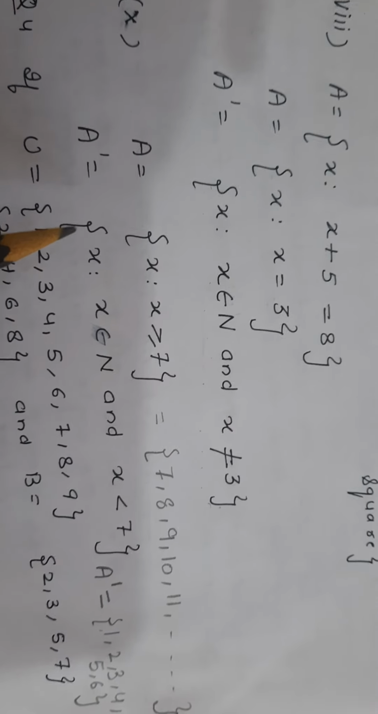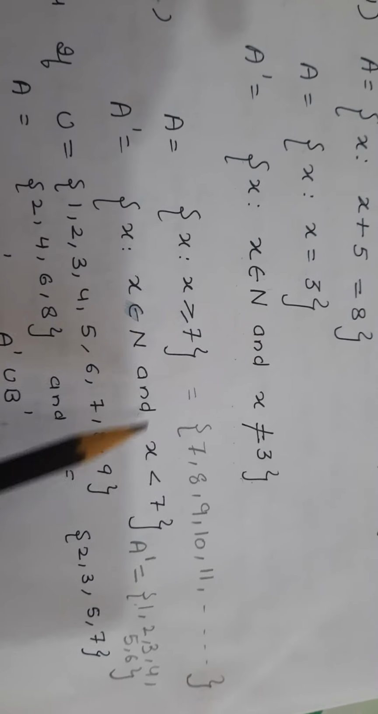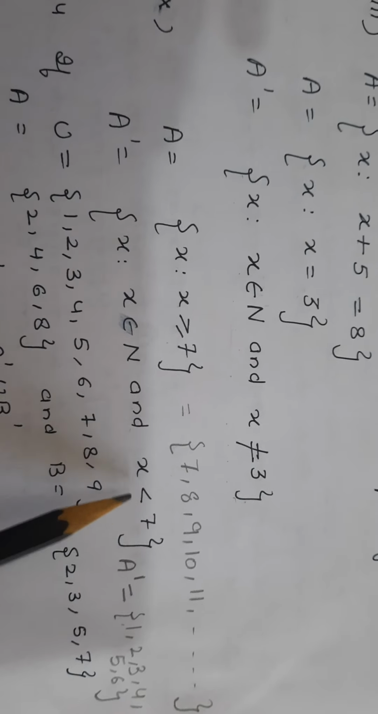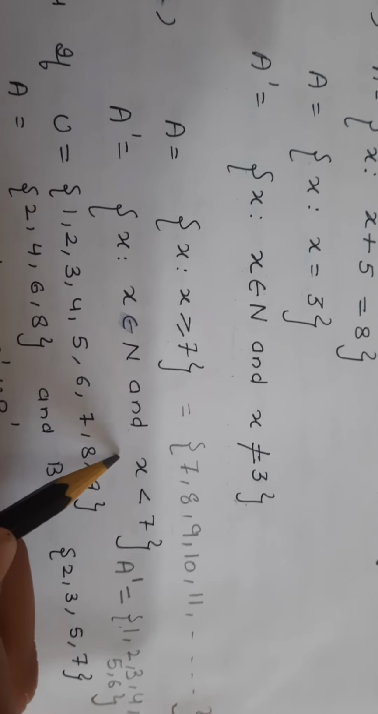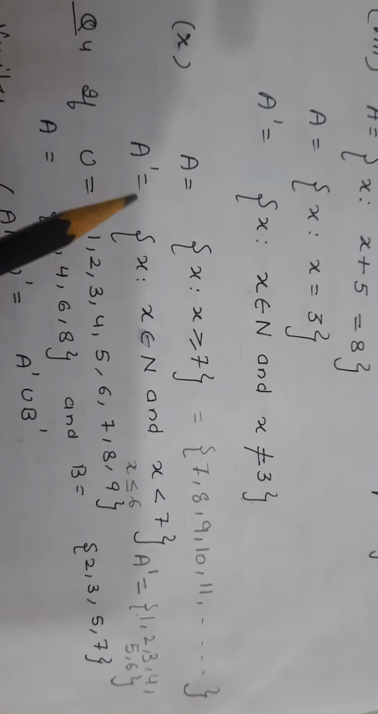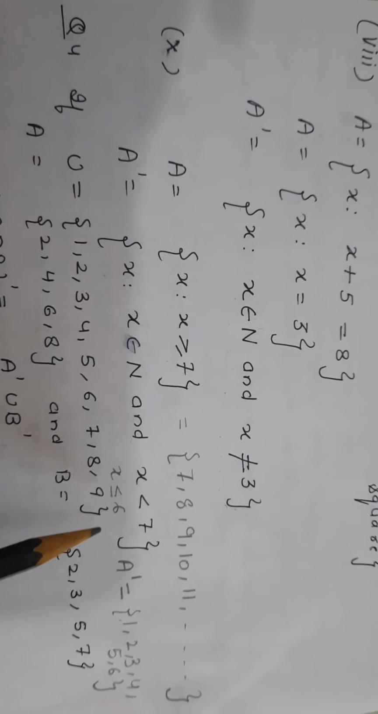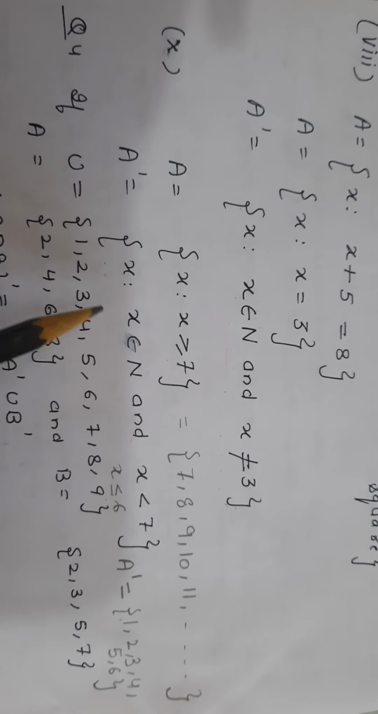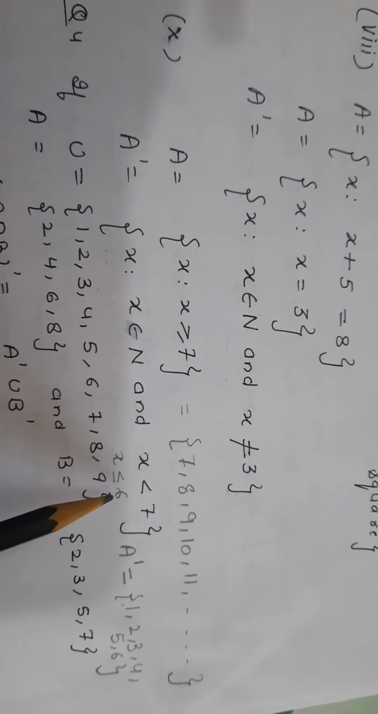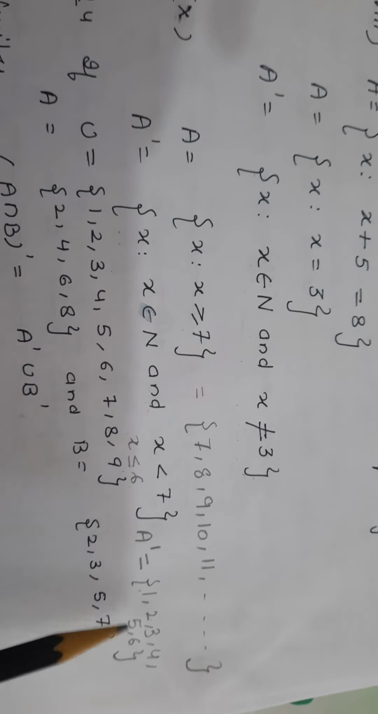Or in set builder form, set of those x where x belongs to natural and x is less than 7, or you can also write x is less than or equal to 6. You can write the answer in this form, or write set of those x where x belongs to natural and x is less than or equal to 6. This is your third way, right?